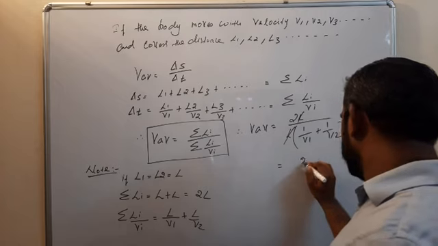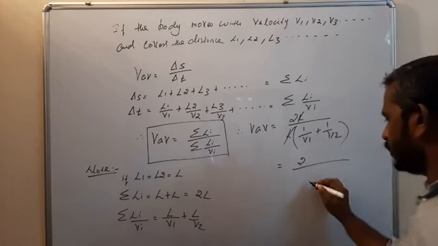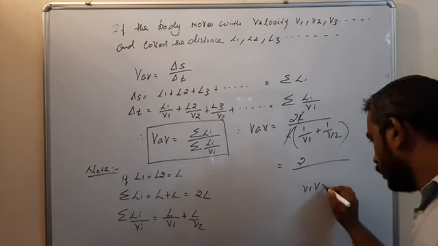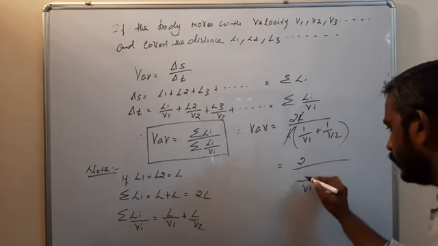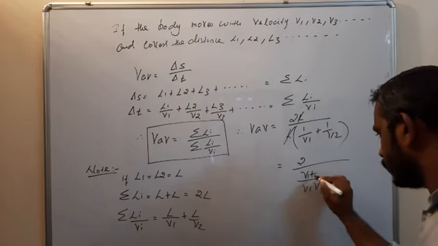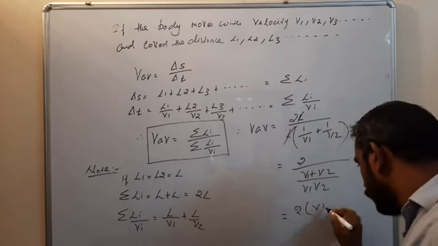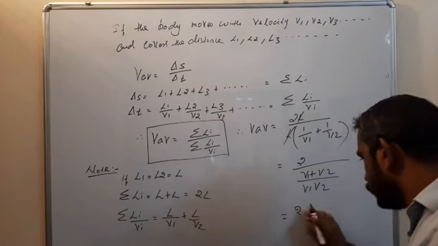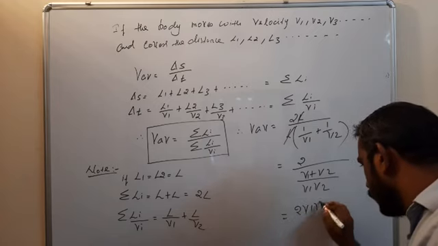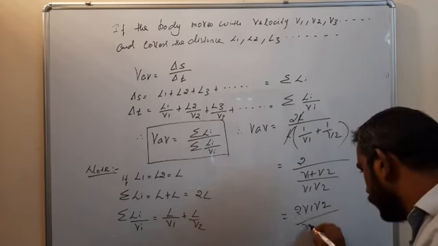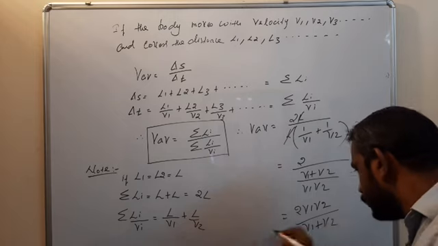So that's equal to 2 divided by, taking LCM, V1 plus V2 over V1 V2, that is 2 into V1 V2 divided by V1 plus V2.